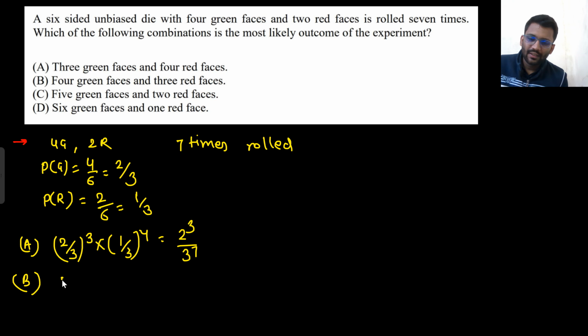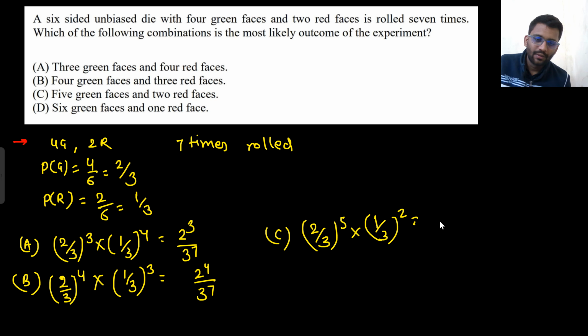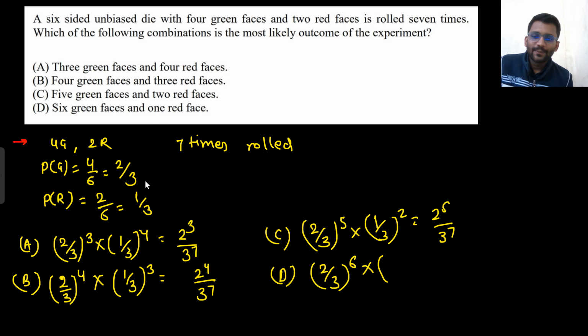B option, 4 green, that means 2^4 over 3^4 into 3 red, that means 1 by 3^3, that means 2^4 over 3^7. 5 green, that means (2/3)^5 into 2 red, that means 1 by 3^2, that means 2^5 upon 3^7. D option. 6 green, that means (2/3)^6 into 1 red, 1 by 3^1, that means 2^6 by 3^7.